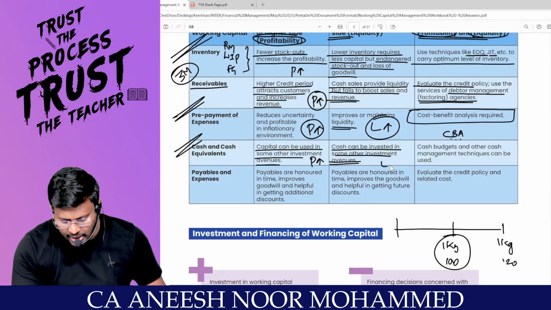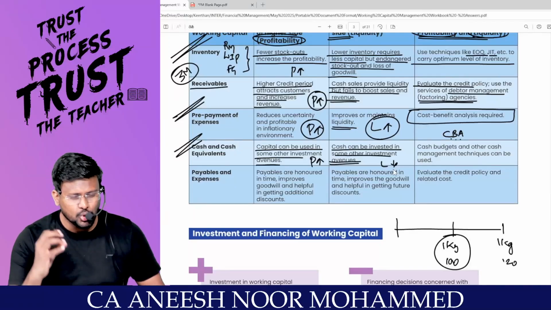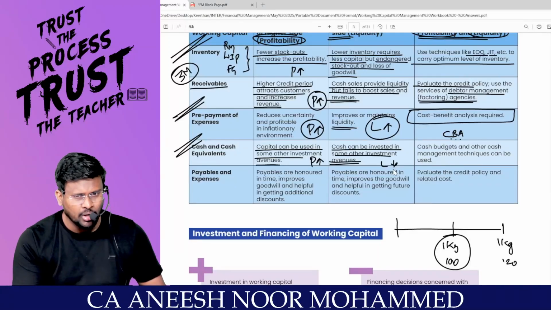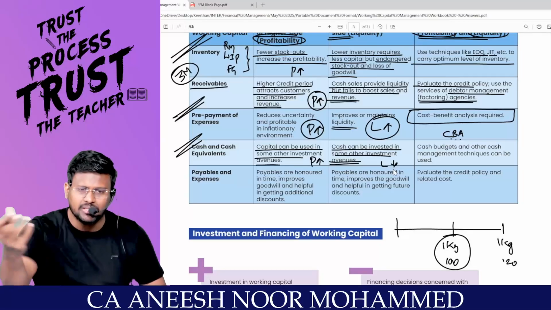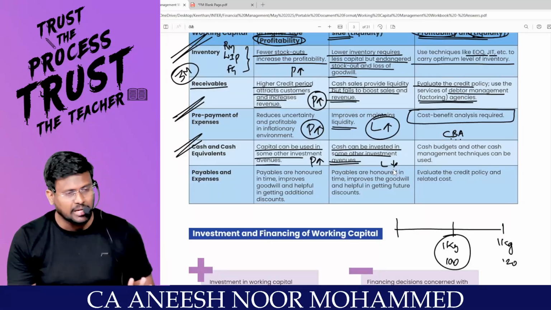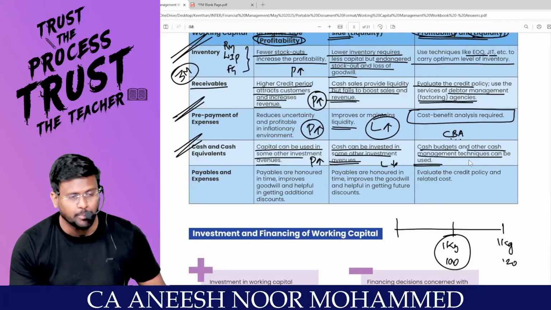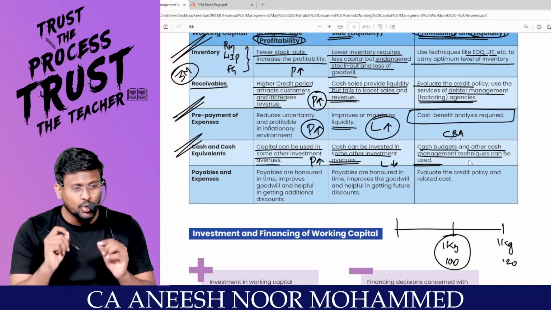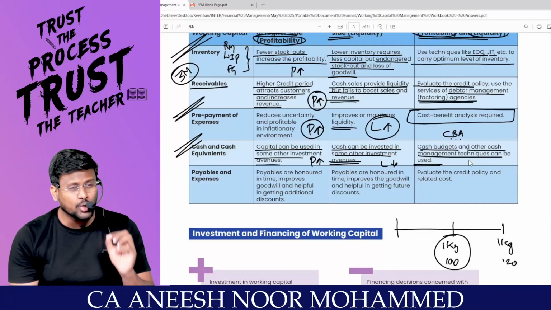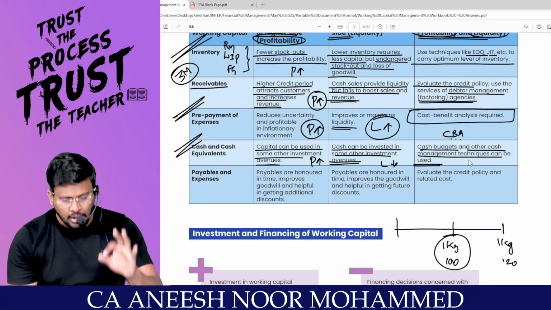So here liquidity will reduce because you don't have what at all? Cash at all. If you invest the entire money in some other investment, your liquidity reduces. Correct? Then you have to prepare the cash budget, and other cash management techniques can be used to check whether you are out of cash or not, whether your liquidity is getting affected or not. So these are the tools.